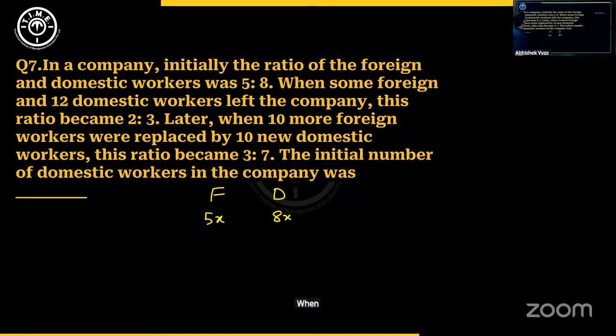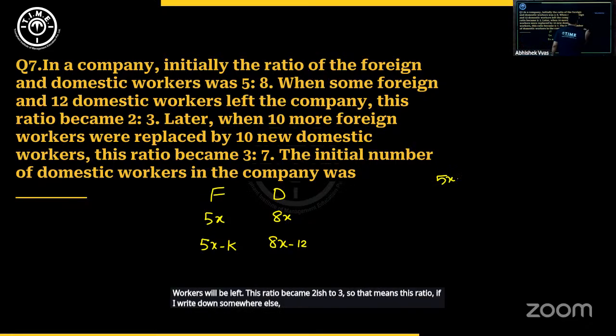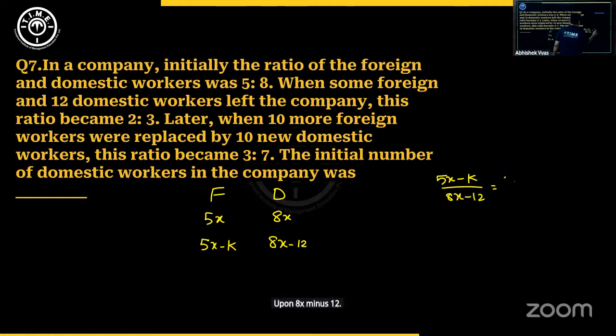When some foreign and 12 domestic workers left, so some foreign, let's say 5x minus k. K is that unknown number of foreign workers leaving, and 12 domestic workers. So 8x minus 12 will be left. This ratio became 2:3. So that means this ratio, if I write down somewhere else, 5x minus k upon 8x minus 12 is 2:3.